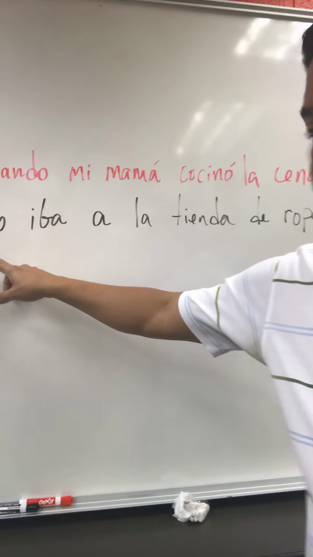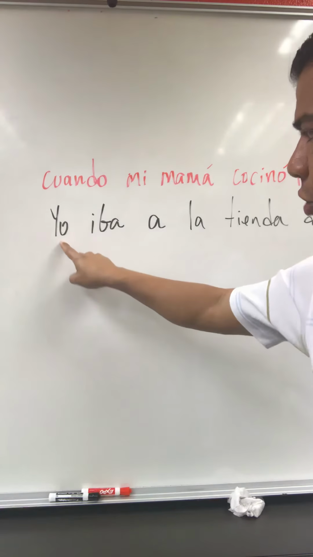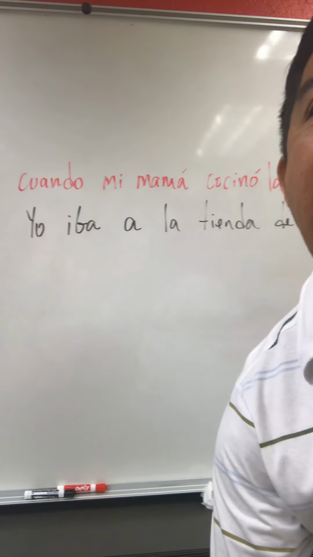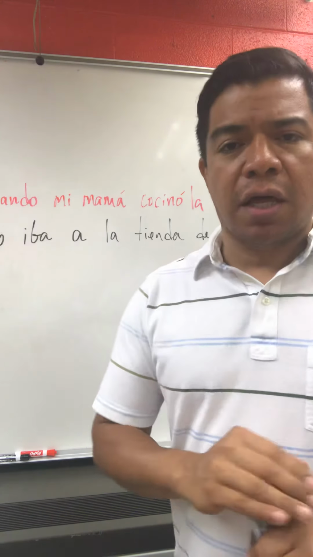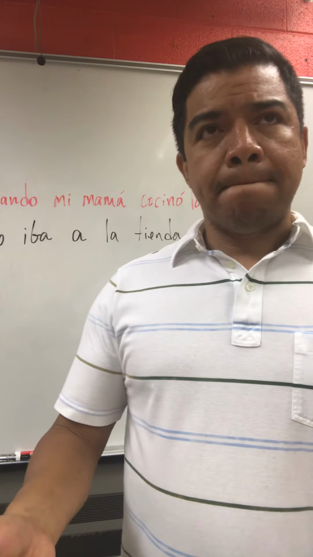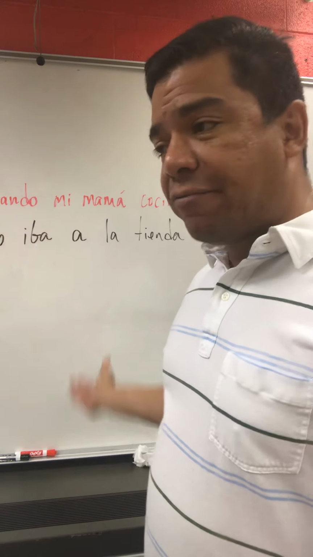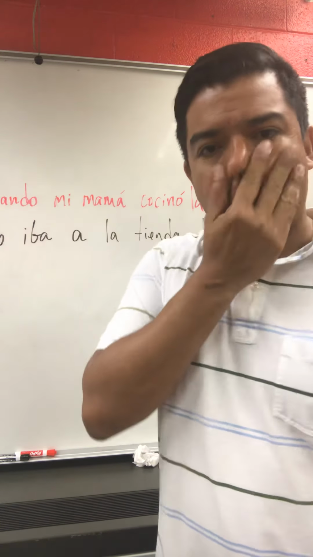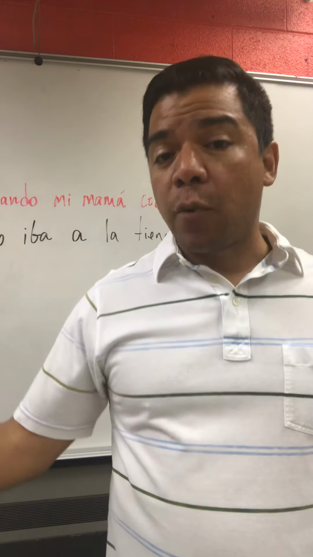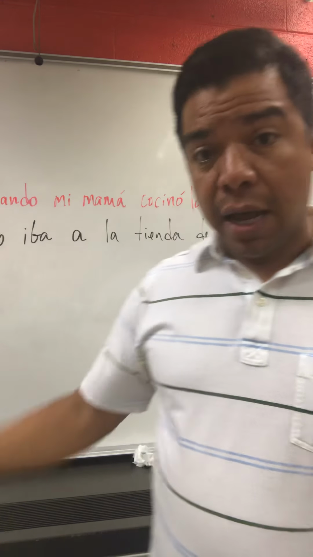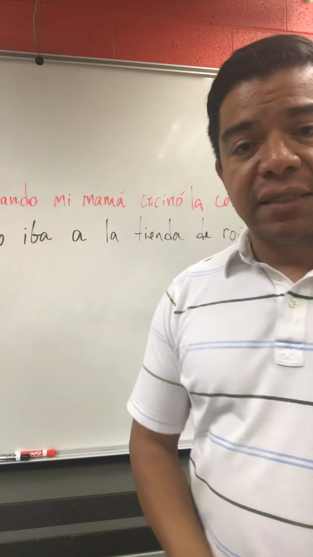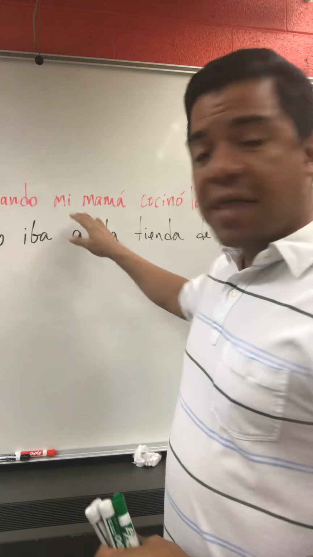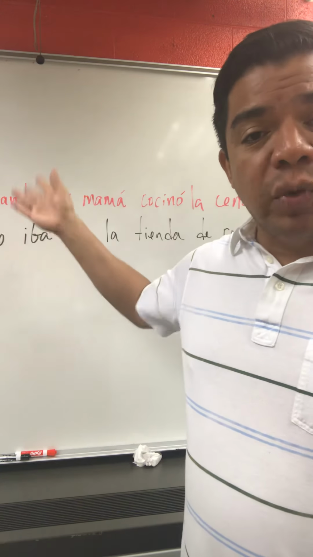Yo iba a la tienda de ropas. I was going to the clothes store. It doesn't tell you if I came back, if I arrived to the store. It just tells you that I was on my way to the store, but it doesn't tell you when I began the action and when I finished the action. But the first sentence tells you that when my mom finished cooking dinner, then that is the preterite. And you can switch them both around too.